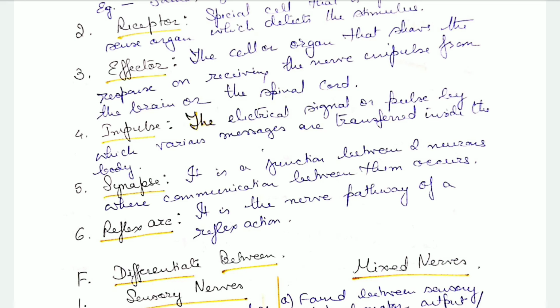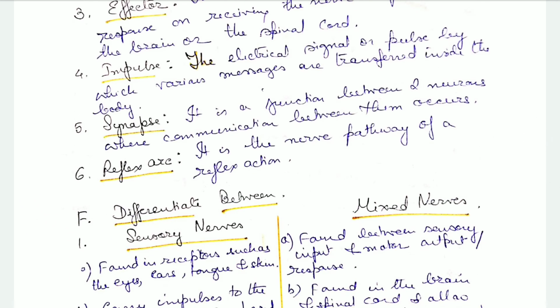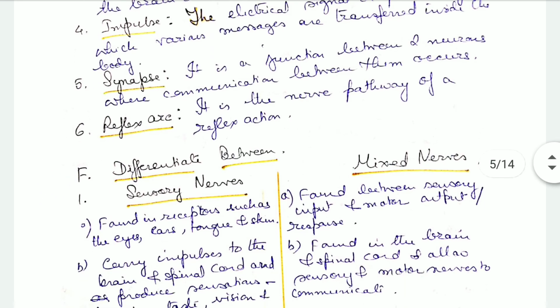Then impulse, the electrical signal or the pulse by which various messages are transferred inside the body. Then synapse, it is the junction between the neurons where communication between them occurs. Where the neurons are communicating, there's a gap between them, that is known as synapse. Then we come to the reflex arc. It is the nerve pathway of a reflex action.